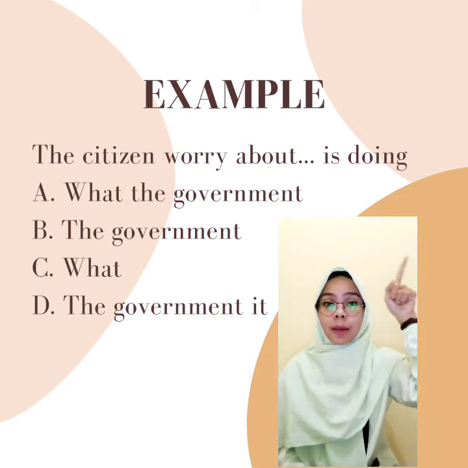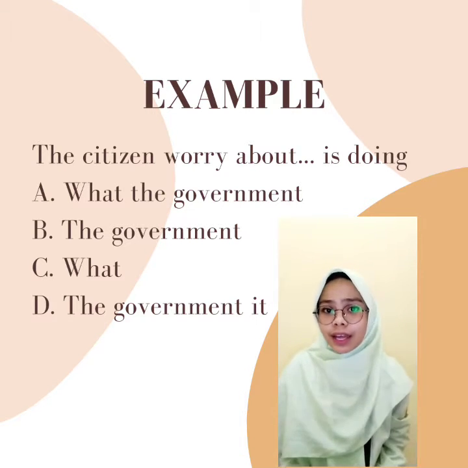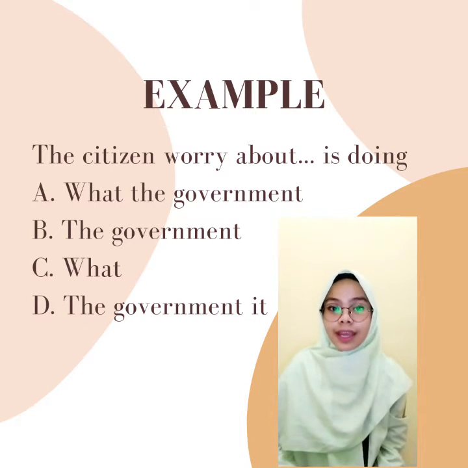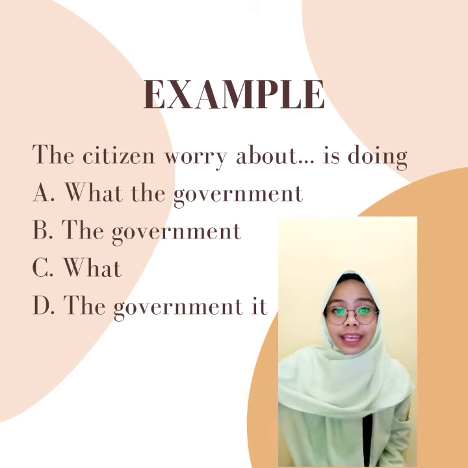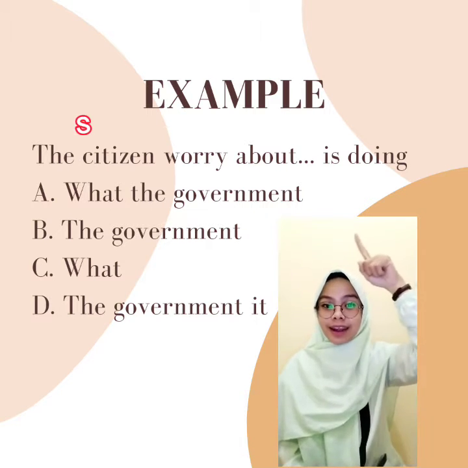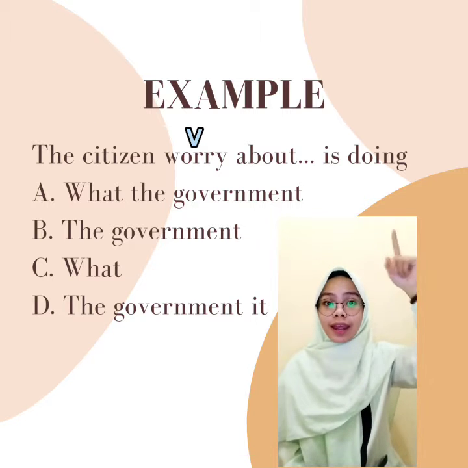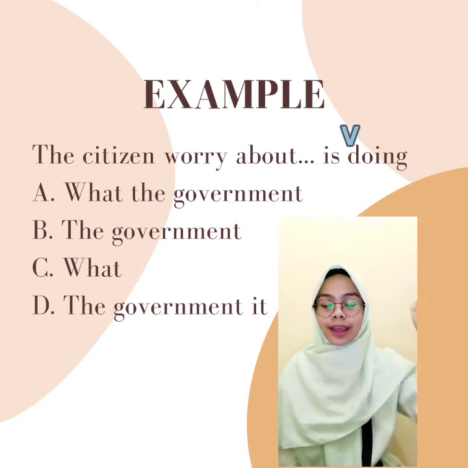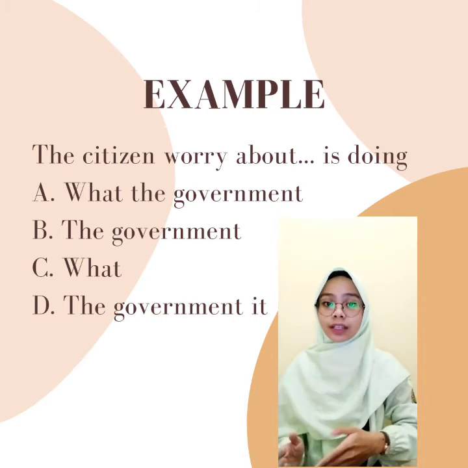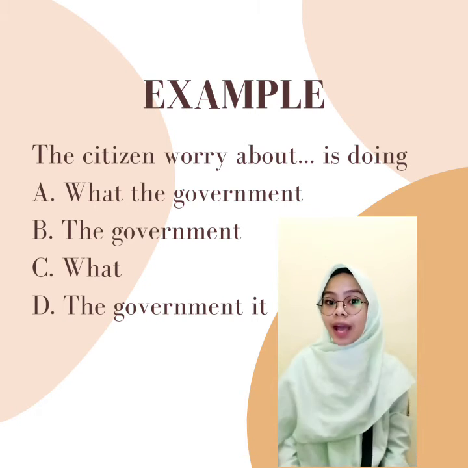Let me give an example. The citizen worry about blah blah blah is doing. A. What the government. B. The government. C. What. D. The government is. The citizen as subject, worry as verb, is doing as verb. Here we need a connector and subject for 2 sentences to be complete.